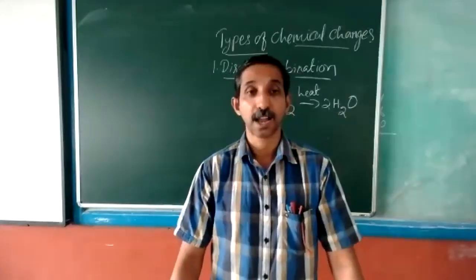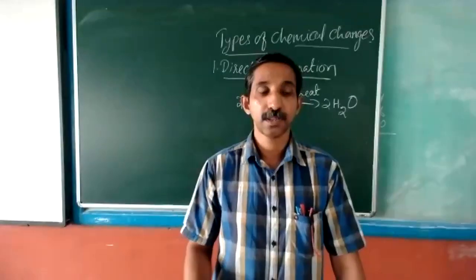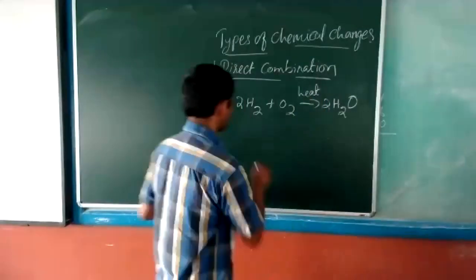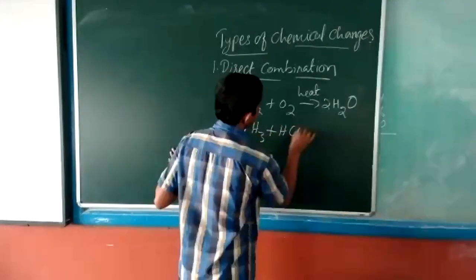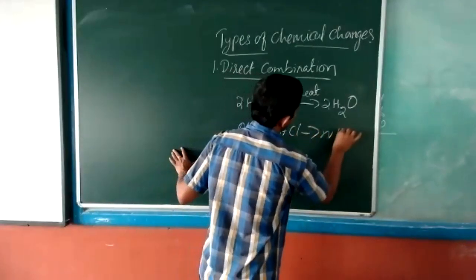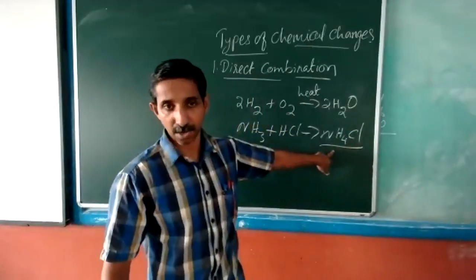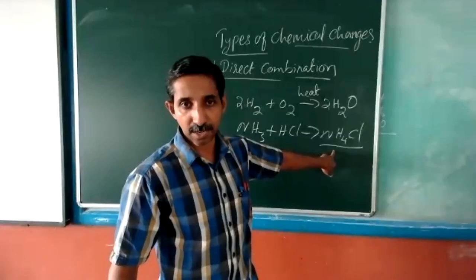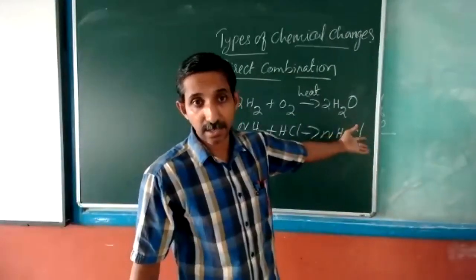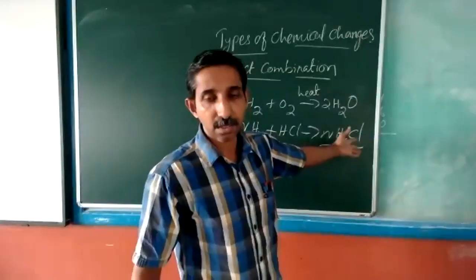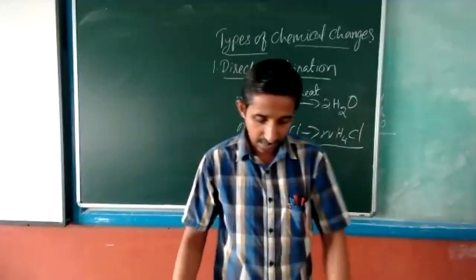Then formation of ammonium chloride. Ammonium chloride can be formed by combining NH3 plus HCl gives NH4Cl. So this is ammonium chloride, formed by the combination of NH3 and HCl. This again is another industrially important direct combination or synthesis reaction.